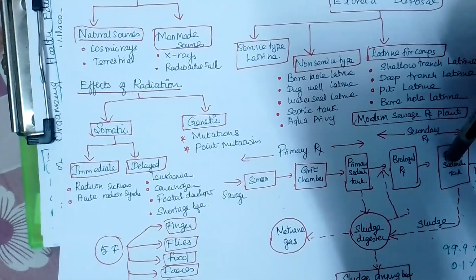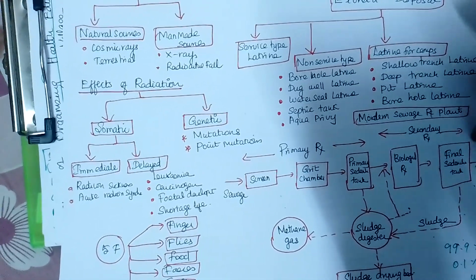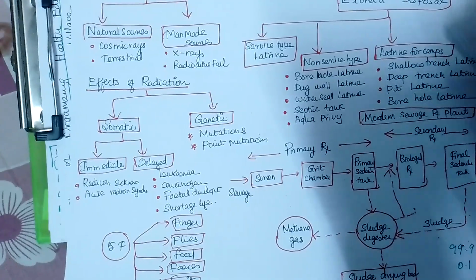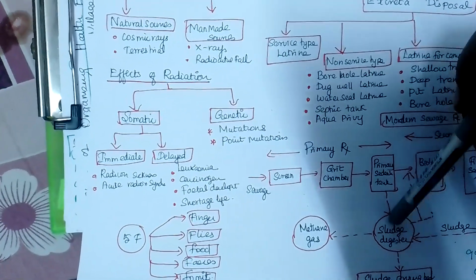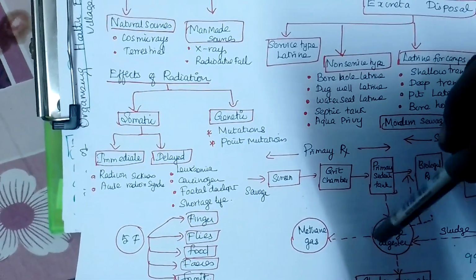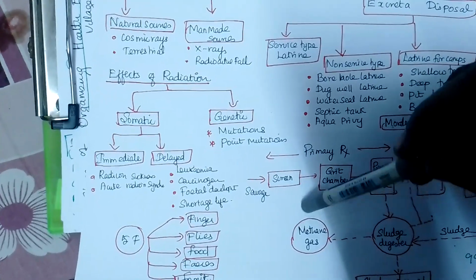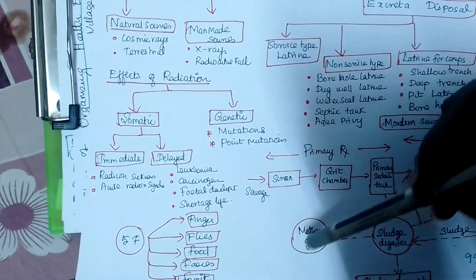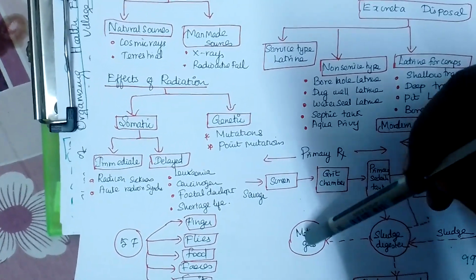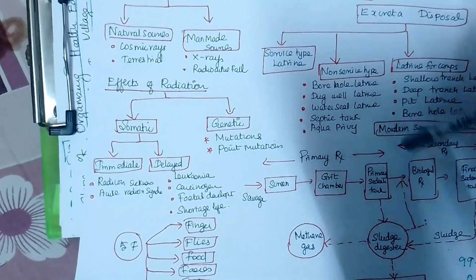Then after the biological treatment, it will go to the final sedimentation tank, and it will go for the effluent disposal. Sludge will be forming here too. From the sludge which is forming, there will be methane gas. This gas will be recycled. I mean, this gas will be used as energy to run this plant.